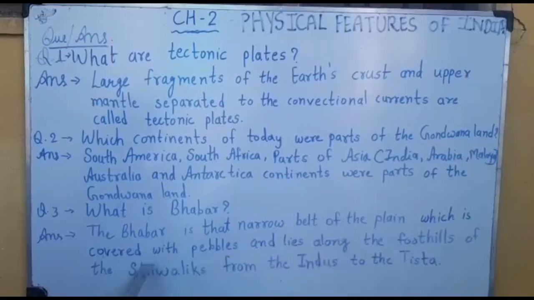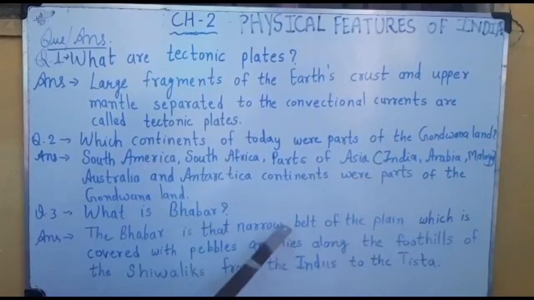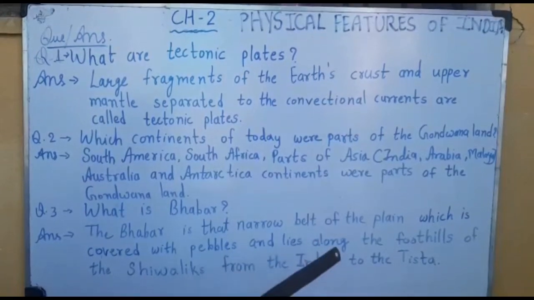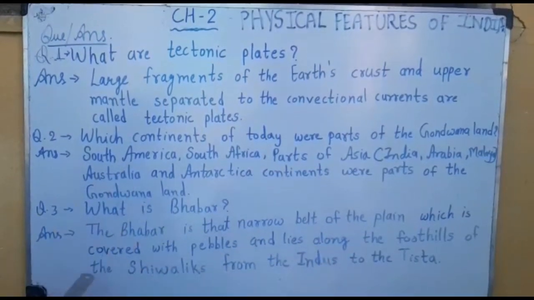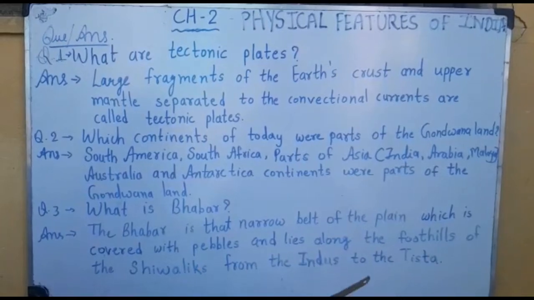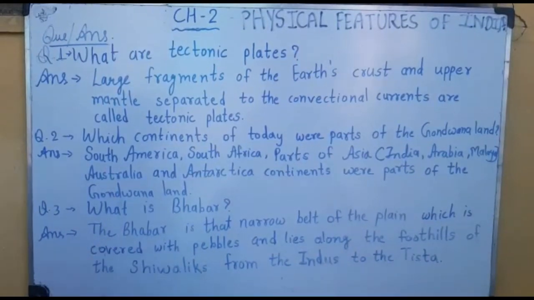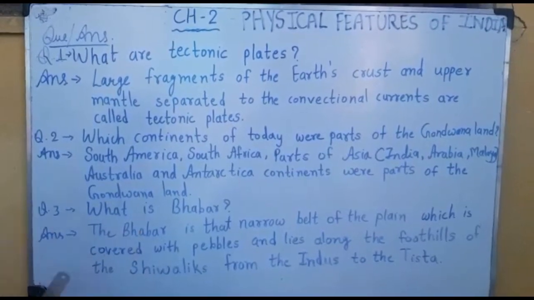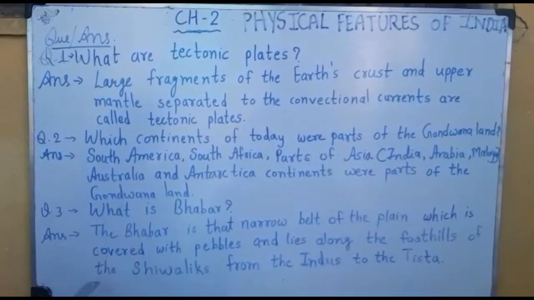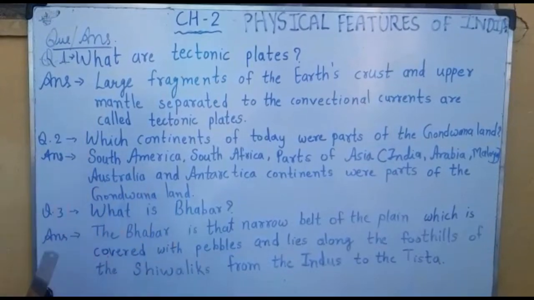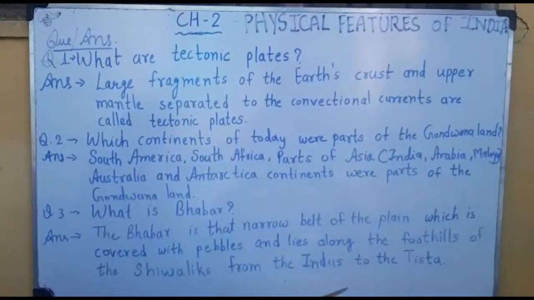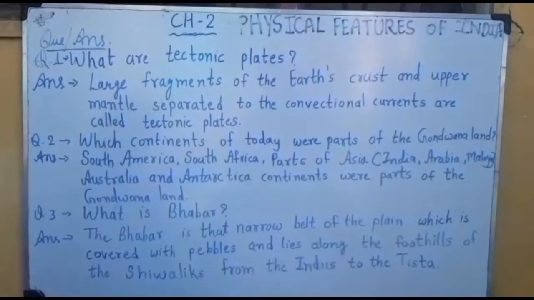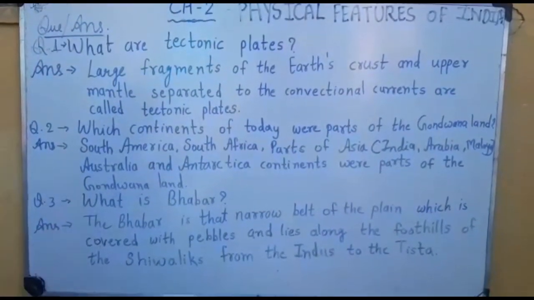It lies on the foothills of the Shivalik from the Indus to the Tista. This is the third layer of the Himalaya called Shivaliks, and these foothills are covered by pebbles from the Indus river to the Tista river. So this layer is called Bhabar. I hope you understand.